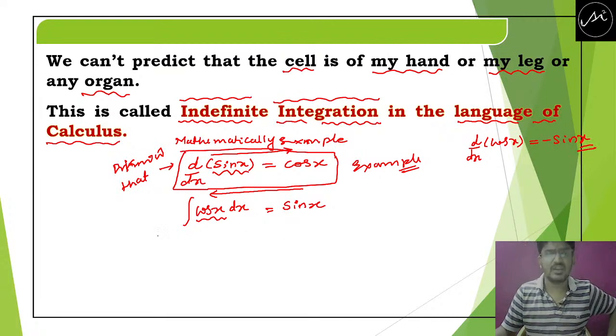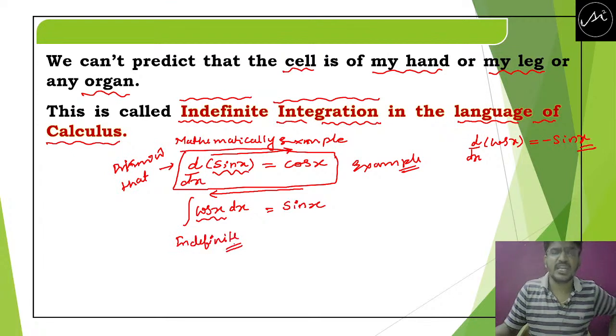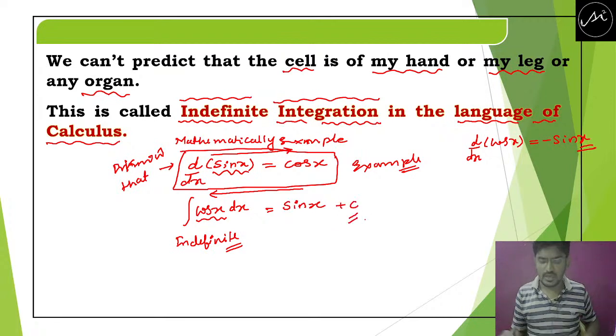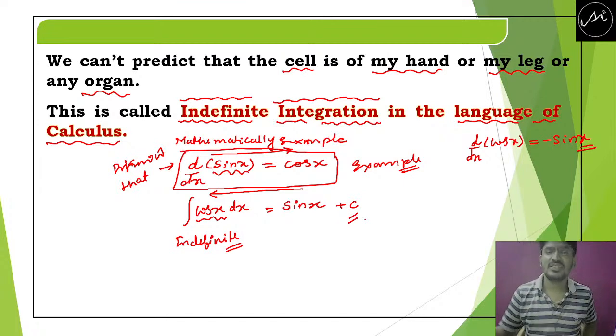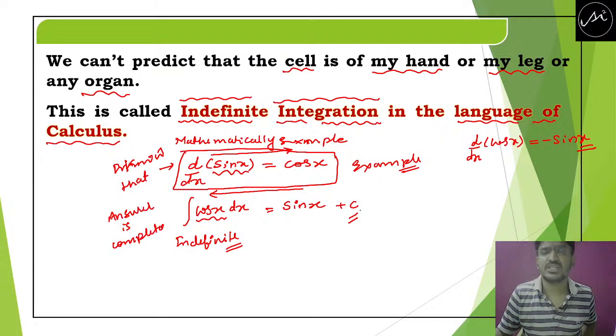And you see here, this is indefinite. So this is indefinite means here we should write plus c. If we write plus c, then the answer is complete. Why should we write plus c?